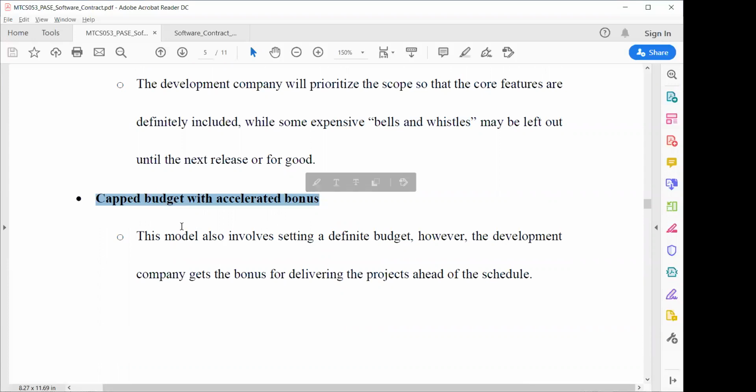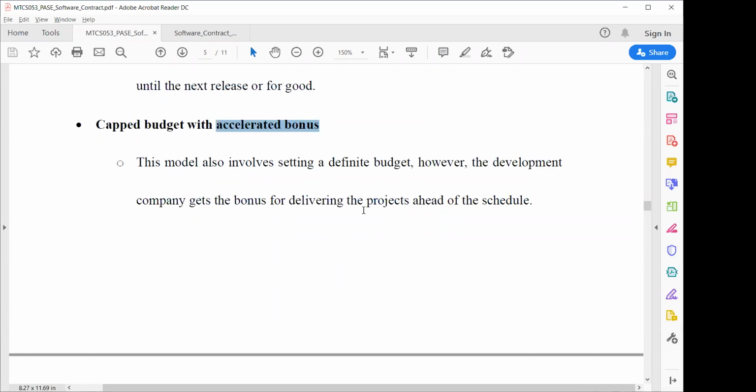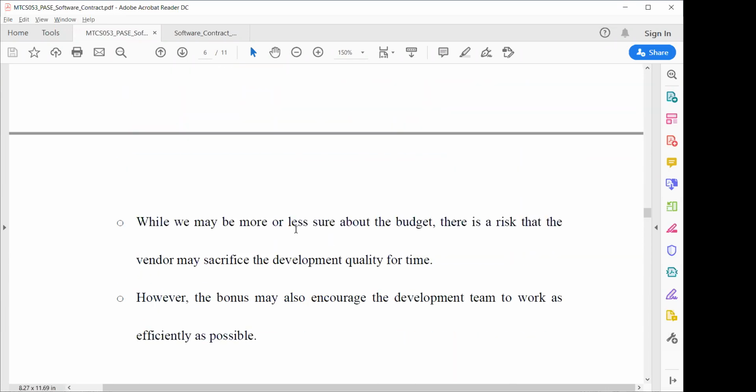As mentioned, you have a fixed budget and the budget should not be increased, but with an accelerated bonus, suppose you require more features or more components of the software, you can contact the developer, you can contact the project team leaders, and you can agree on accelerated or additional prices for the project so that they can both agree on that.